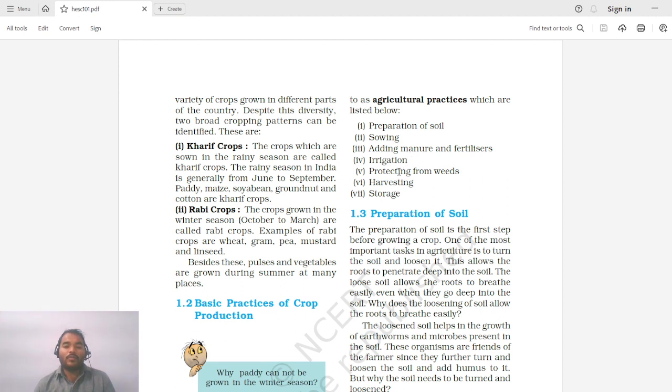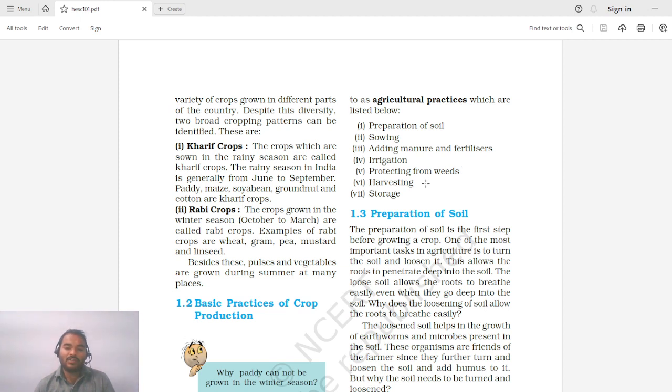Protection from weeds. So it may happen that during sowing there could be some weeds, a foreign crop in the sense the one that is not a crop but which will now be called as weed because that is unintended to grow. So we will be looking out how these weeds are avoided or how to take care of these weeds.